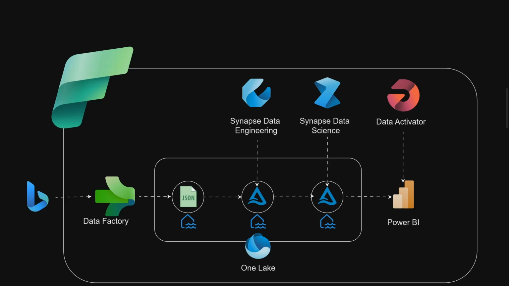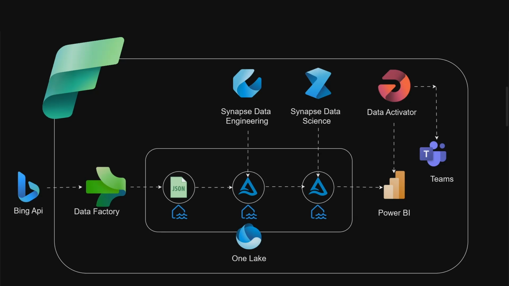So it's a bit confusing, right? But basically what we can do is set it up so that if it's negative, the Data Activator messages us through our email or our Microsoft Teams to tell us what's going on, a negative sentiment, a positive sentiment, etc., depending on how we set up the triggers.